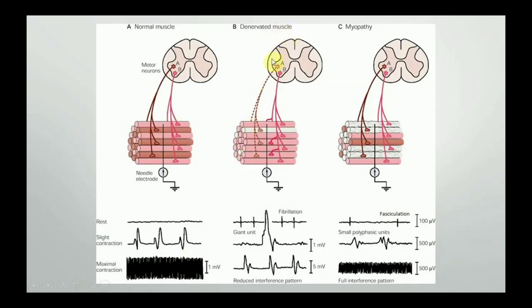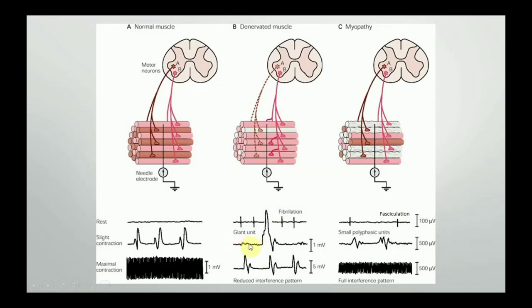When the muscle is denervated, there is lack of innervation of the muscle. What will happen in the resting state? Fibrillation potentials will be recorded. Now the person is not contracting the muscles, still action potentials are recorded. These are known as fibrillation potentials, because of the contraction of single muscle fibers.